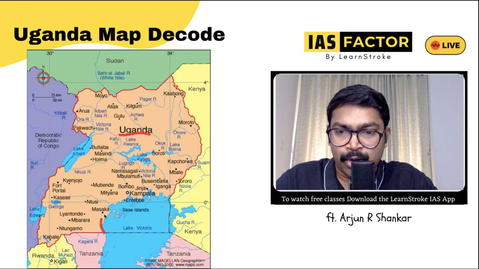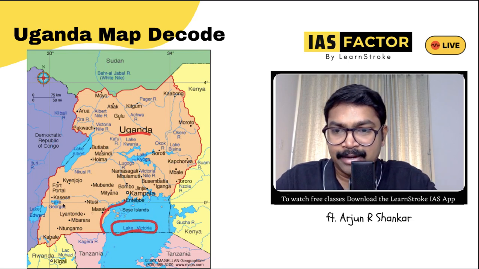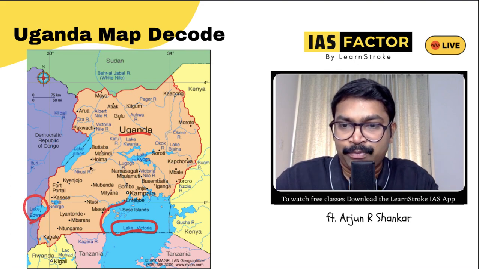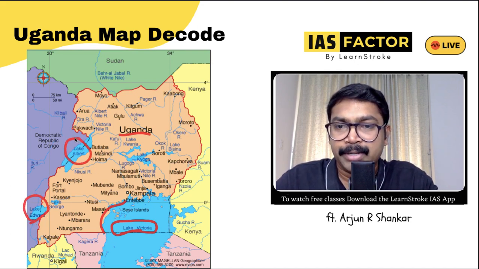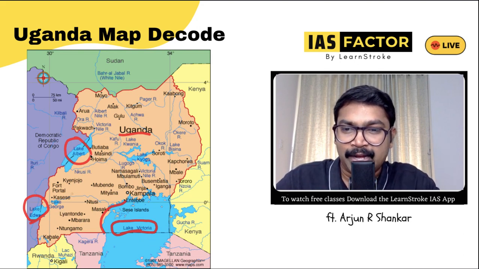Please understand Uganda has Lake Victoria, and on the other side you can see Lake Edward and Lake Albert. So definitely remember: Lake Victoria, Lake Edward and Lake Albert are all on this side.